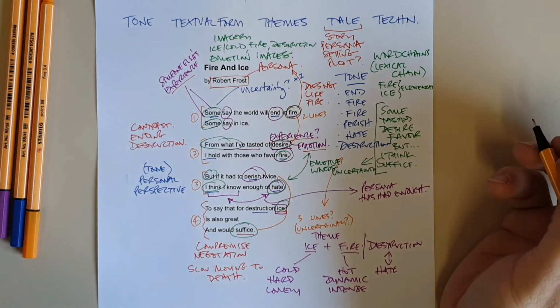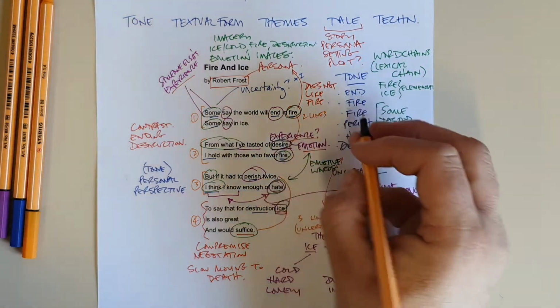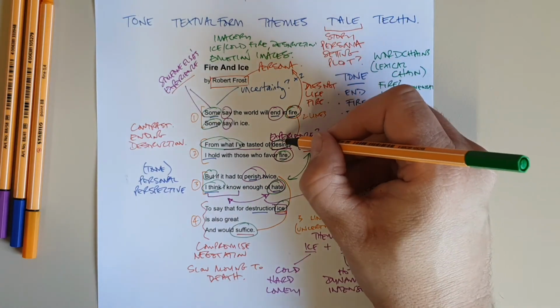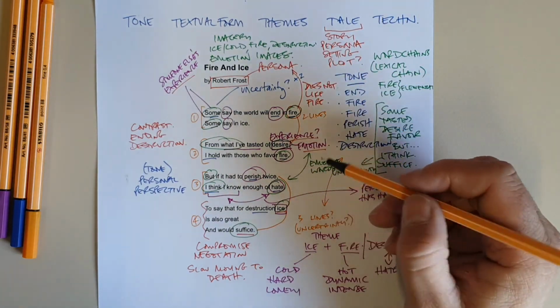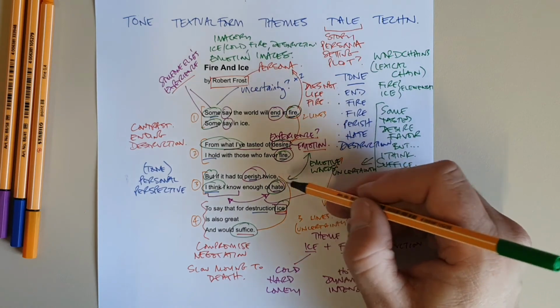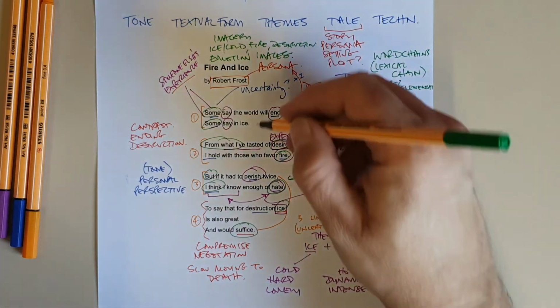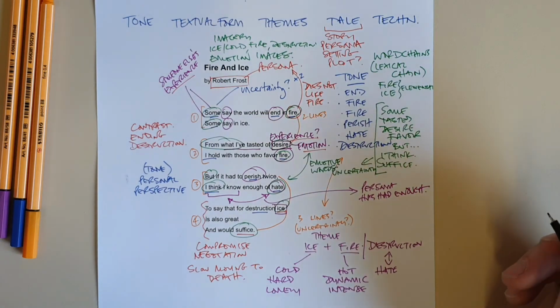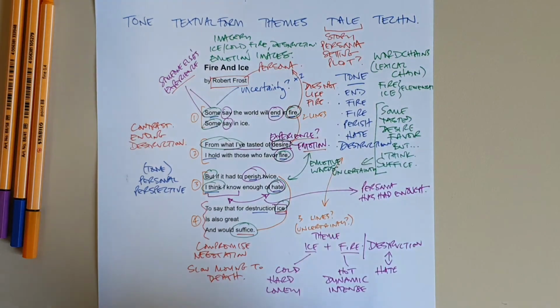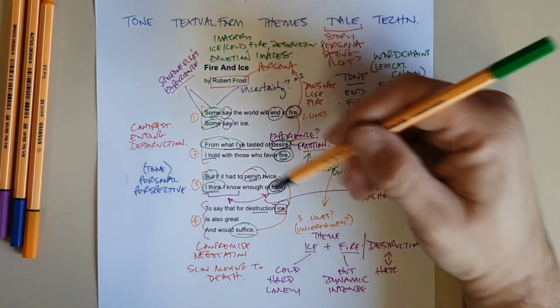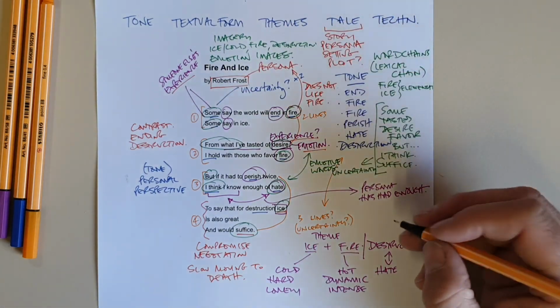Emotive words. We've also got this idea of rhyme. So we've got fire, desire, hate, twice, ice. Those things all there create a rhythm and a sense of movement through the poem. You've also got the idea of alliteration and assonance: ice, suffice, perish. So those things there start to create a sense of the movement through the poem.